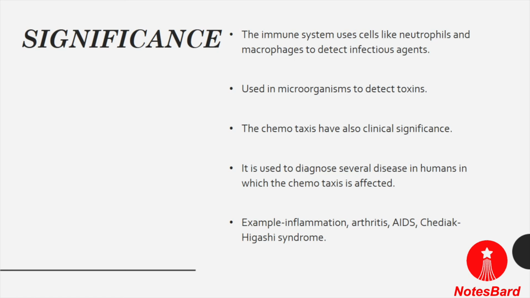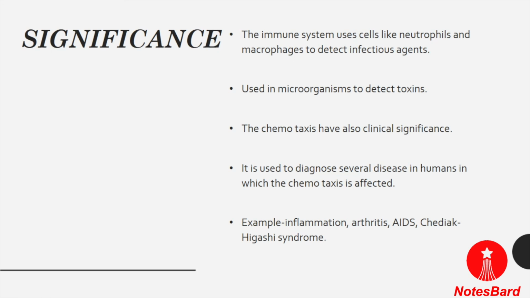And there are several other diseases like AIDS, Chediak-Higashi syndrome, multiple sclerosis and many others where patients have a decreased rate of chemotaxis. So with the help of measuring chemotaxis, we can diagnose the disease in a particular patient. This is the clinical significance of chemotaxis in animals.